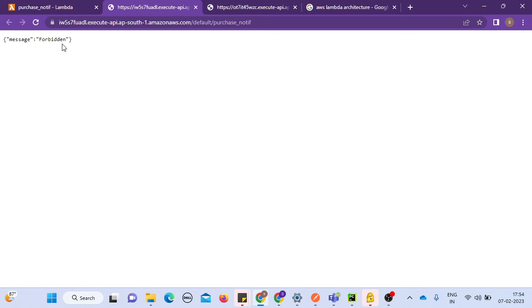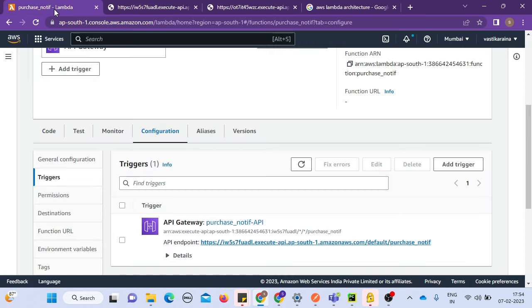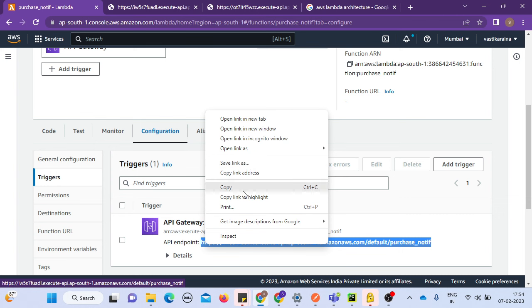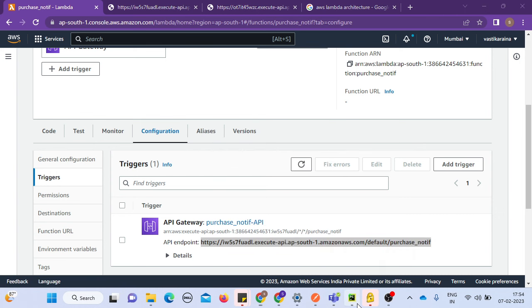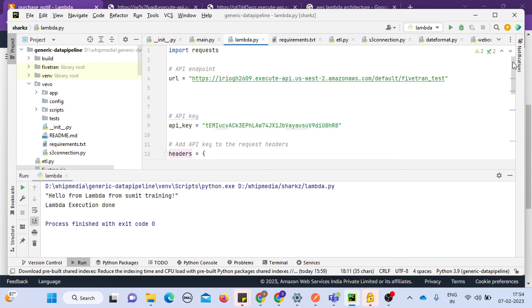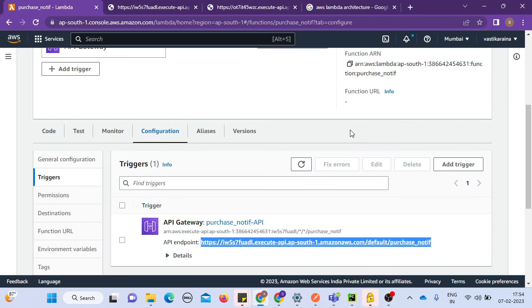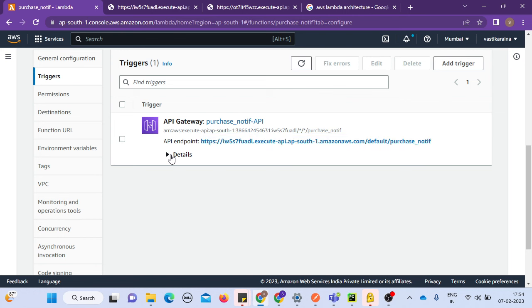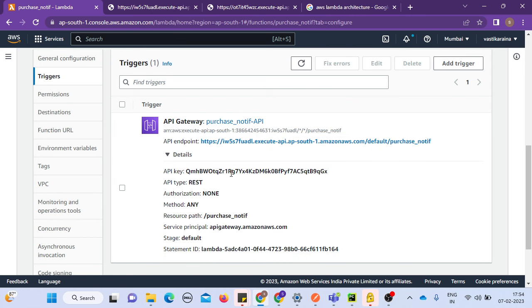Now, how to make this call? I'll show you through code. Here you go. This is your endpoint, correct? So this is my endpoint. Let me copy this and put it quickly in the editor. Guys, in my training, I use a lot of coding practices so that you can work along with me and learn through live examples instead of going through multiple documentations. Documentation is definitely useful, but giving the examples in one place would be great.